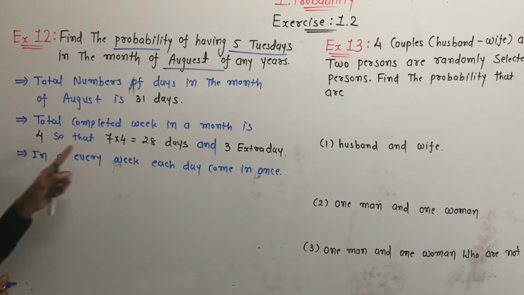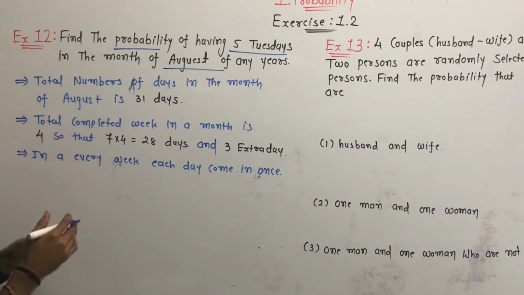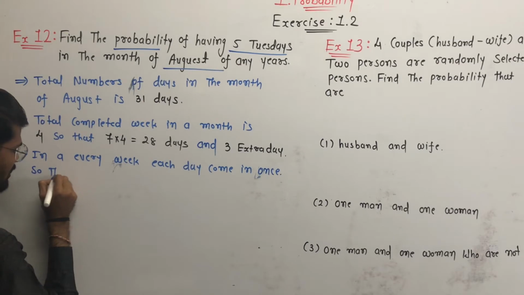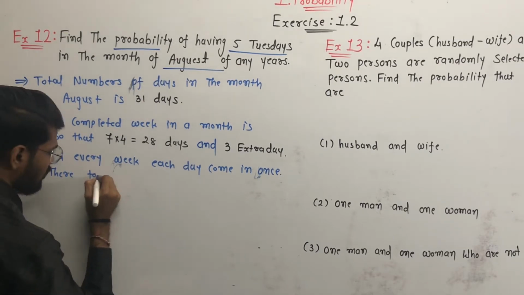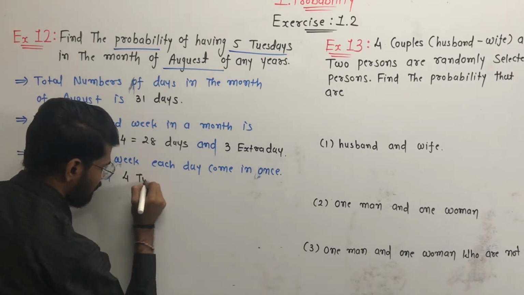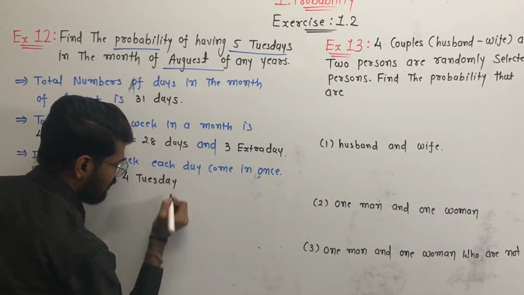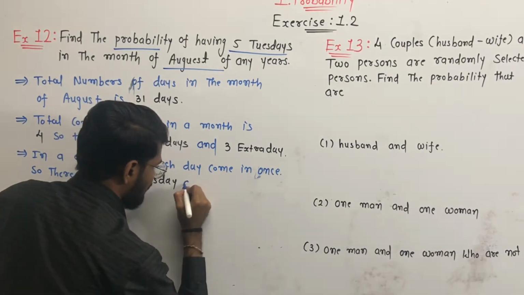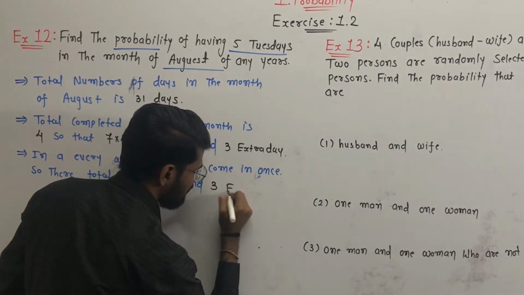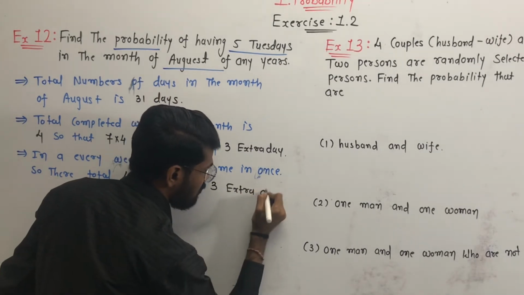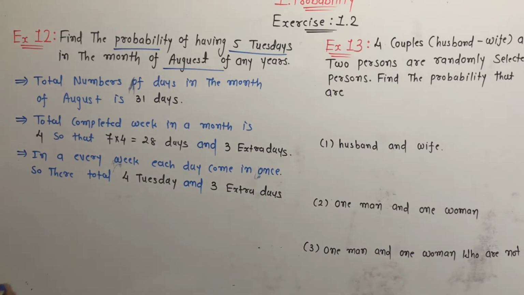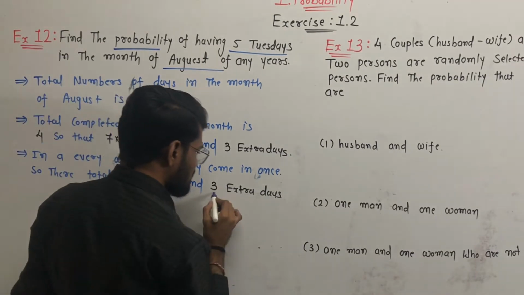So there are a total of 4 weeks, so there are a total of 4 Tuesdays, and 3 additional days, 3 extra days. Clear? Okay, so we have to write the sample space for these 3 extra days.